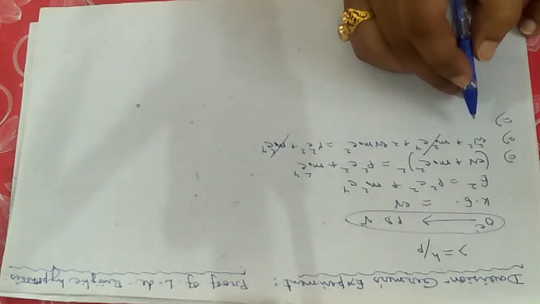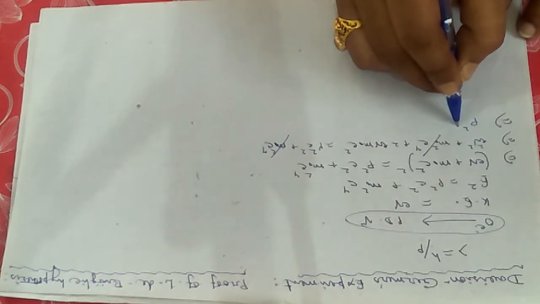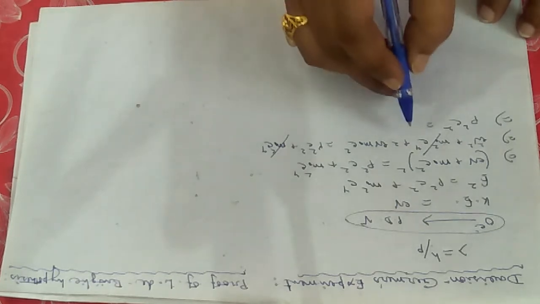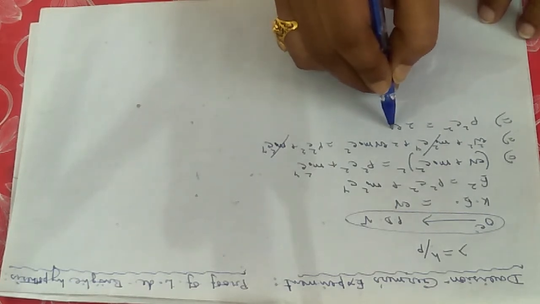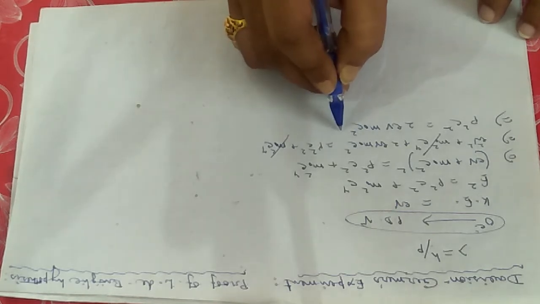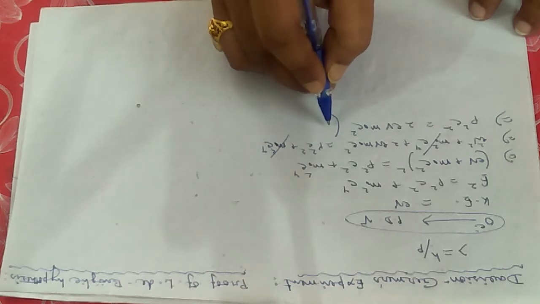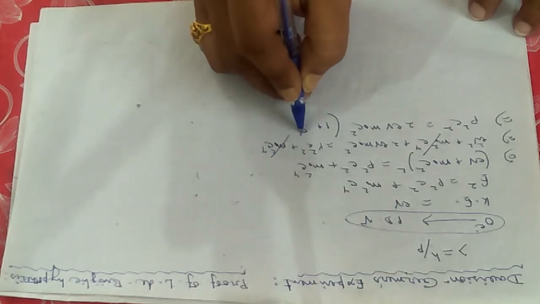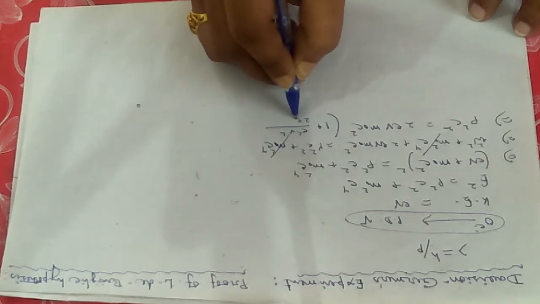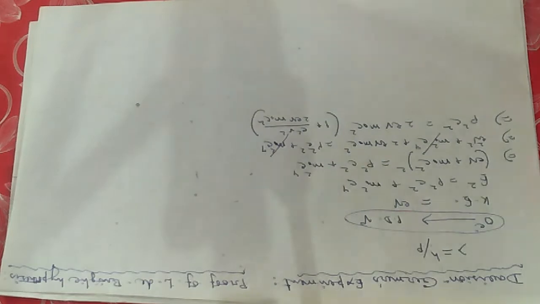I am jumping one step here and calculating directly the value of p square c square. So p square c square can be written as twice eV m0 c square. If I take this whole thing common, then within the bracket I am left with 1 plus e square V square divided by twice eV m0 c square.